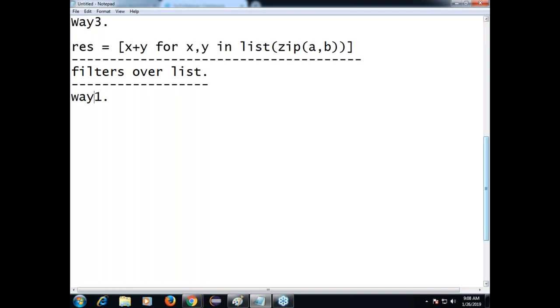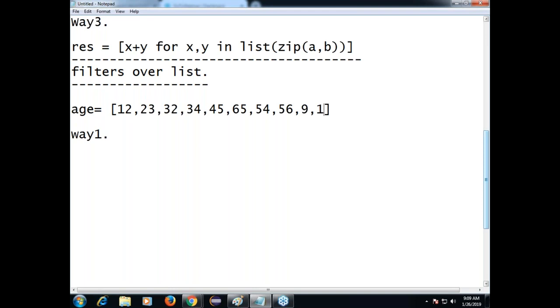Way number 1. First I'm preparing some list. Let's say age: 12, 23, 32, 34, 45, 56. These are the ages. Totally 8 elements are here. Whose age is greater than 30 only I want to take. Remaining people I don't want. The traditional approach is like this.